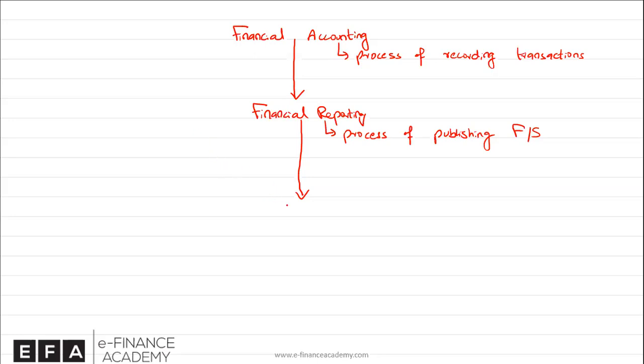And the process of analyzing in order to make economic decisions is called financial analysis. So if you notice, in CFA the subject is not called accounting or financial accounting, rather it is called financial reporting and analysis. So the stress is mainly on understanding the financial statements, and the reason why you need to understand is, of course, if you want to analyze those financial statements, the first thing is you need to understand what is being given to you in the financial statements. So the CFA Institute stresses more on reporting and analysis.